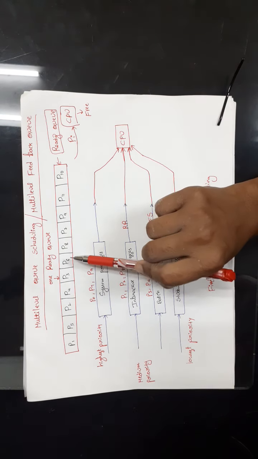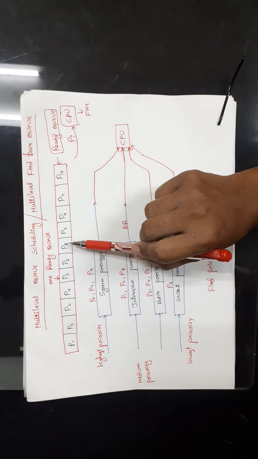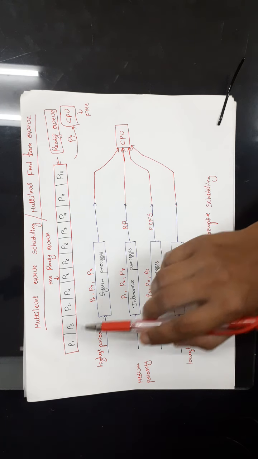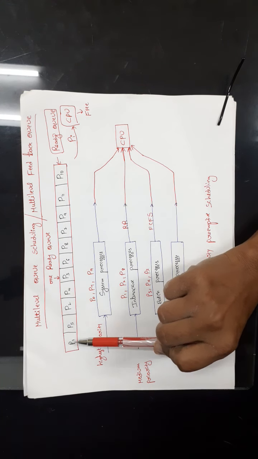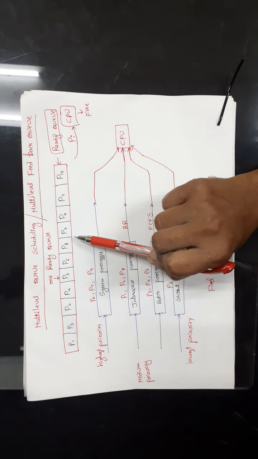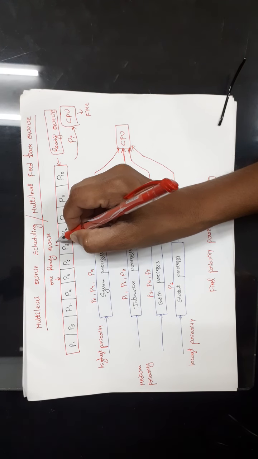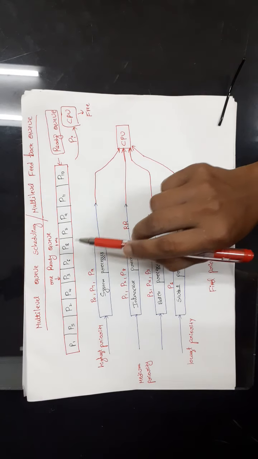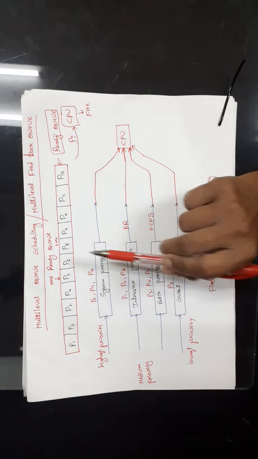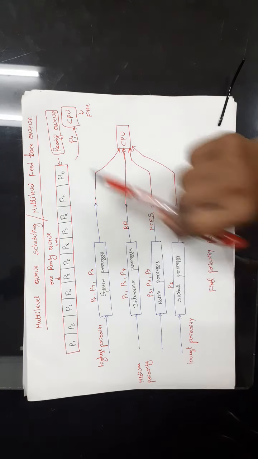Now, in order to choose the process, we will use scheduling algorithms. For example, if you use the first come first serve scheduling algorithm, the CPU will be given to P1 first, then P5, then P2 and so on. If we use shortest job first, then let us assume that P8 is the shortest job. It requires only 1 millisecond of CPU time. Then the CPU will be given to this process P8. Like that, based on the scheduling algorithms, these processes will get the chance, right?